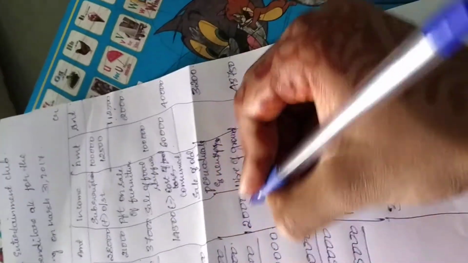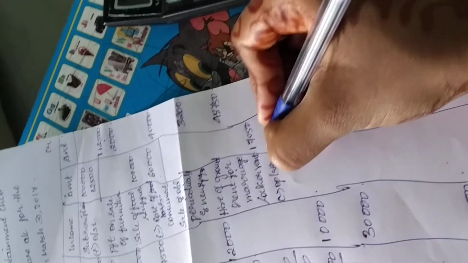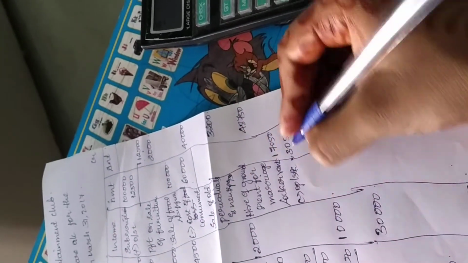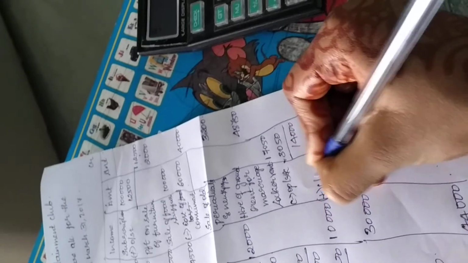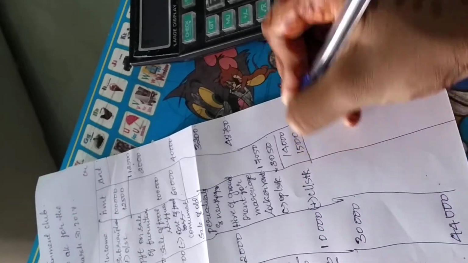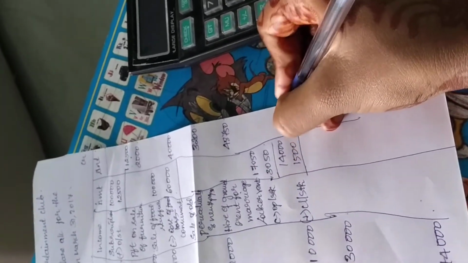So we have to deduct the opening outstanding here under income, because it is not an income for us. So we will deduct it. It comes to 14,000, and we need to add the closing outstanding because it will be carried forward. So 1,500. So 14,000 plus 1,500 is 15,500.